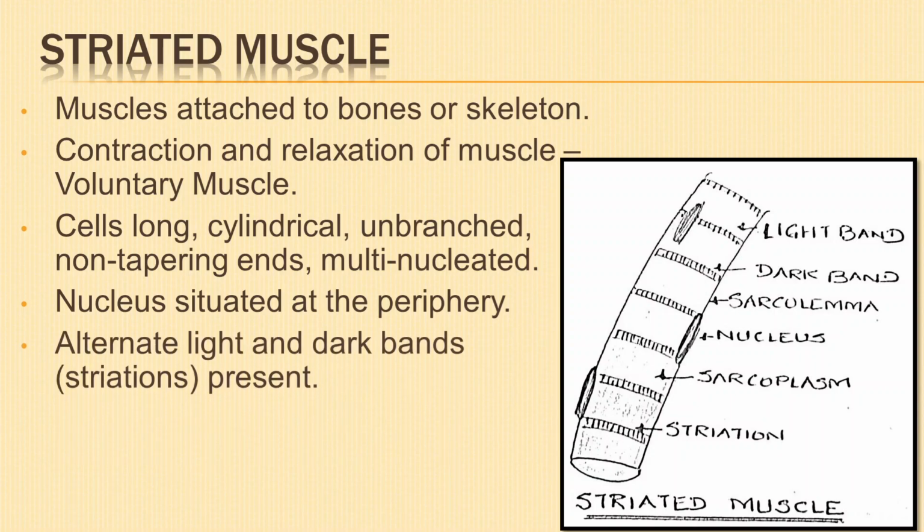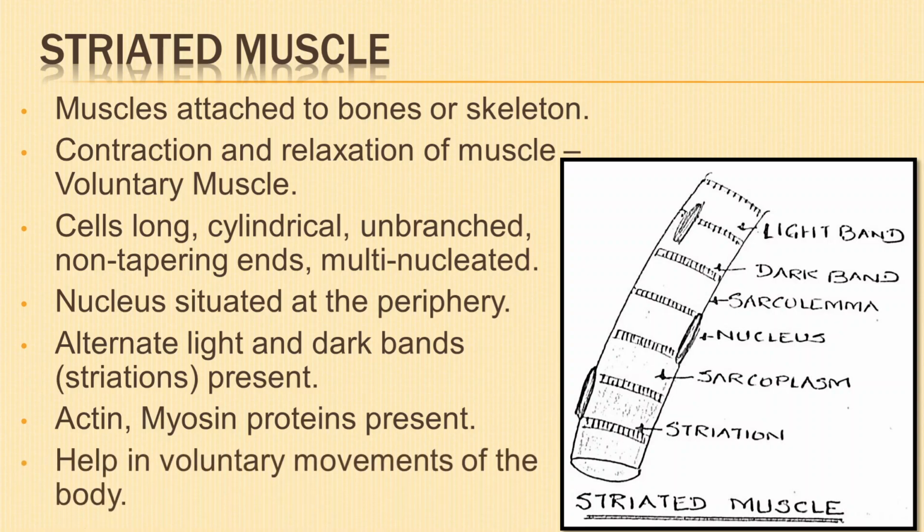The muscle fibers show alternate light and dark bands or striations, and hence they are also called striated muscles. The light and dark bands are sarcomeres, which are highly organized structures of actin, myosin, and other proteins. The striated muscles help in the voluntary movements of the body, like the movement of hands and legs.